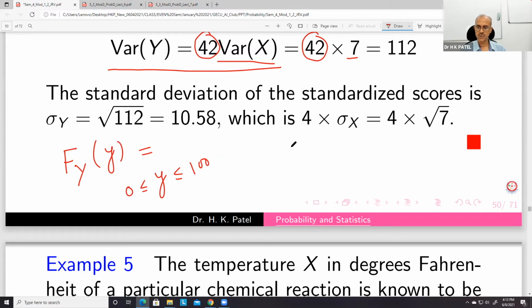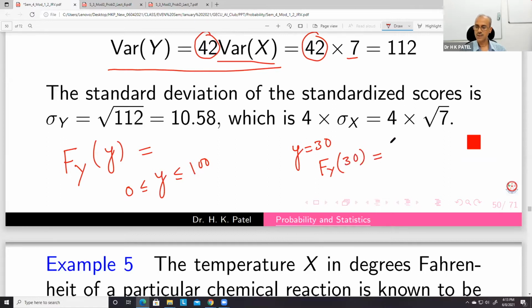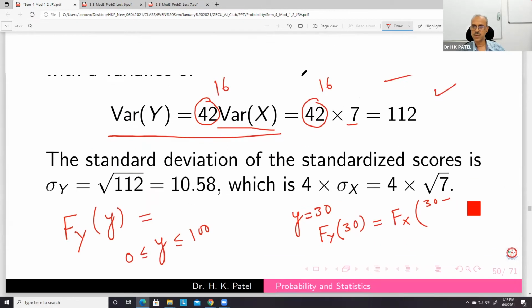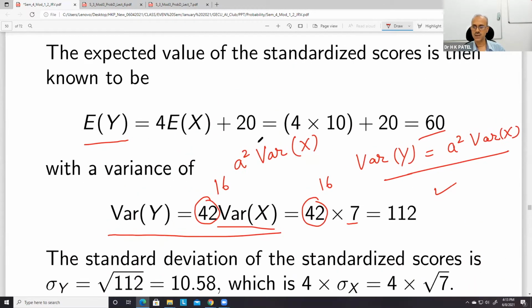For example, if you take 30, F_Y(30) will be equal to F_X((30 minus b) upon a), and b is 20.